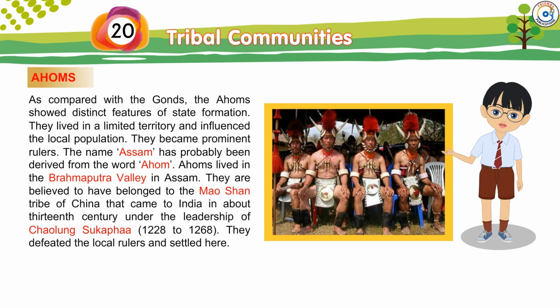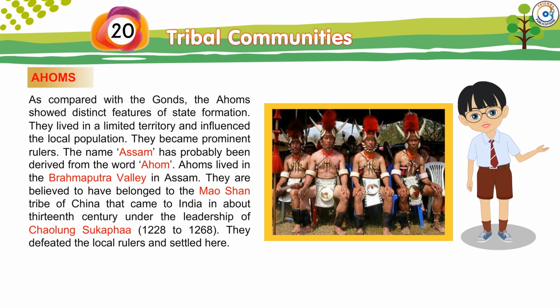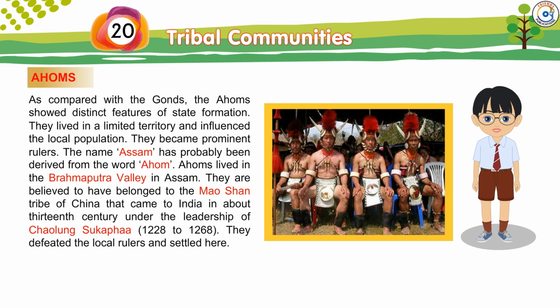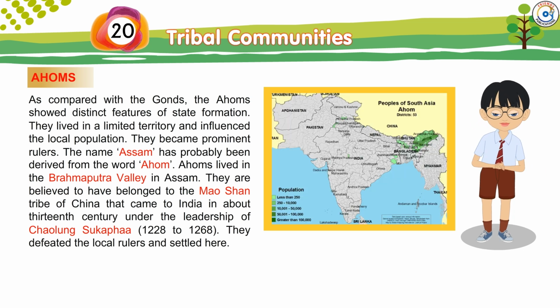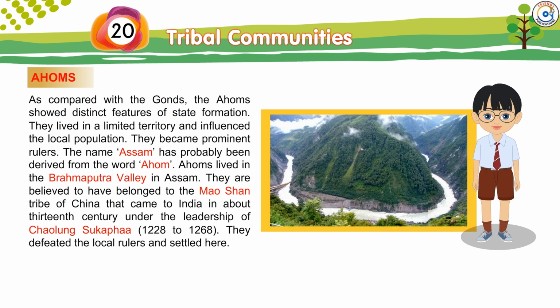Ahoms. As compared with the Gonds, the Ahoms showed distinct features of state formation. They lived in a limited territory and influenced the local population. They became prominent rulers. The name Assam has probably been derived from the word Ahom. Ahoms lived in the Brahmaputra Valley in Assam.